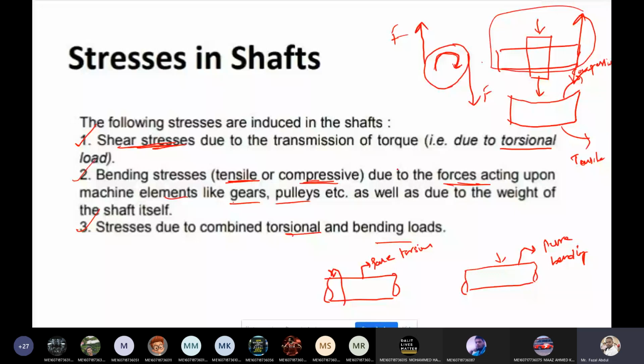In the last class, I asked one question: where can we find pure bending, and where can we find pure torsion? Somebody replied for pure torsion: propeller shaft. Marine propeller shaft, we can find pure torsion there. Propeller shaft, where is it located in the automobile system? Do you know anyone? Anybody?